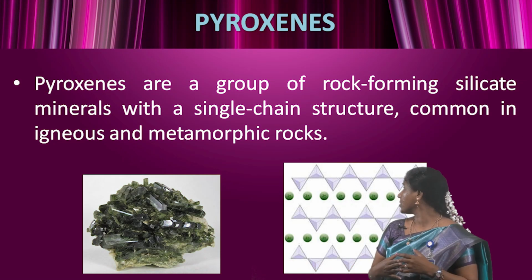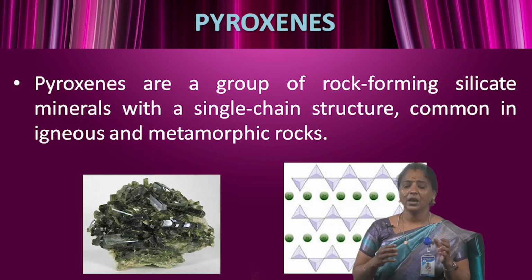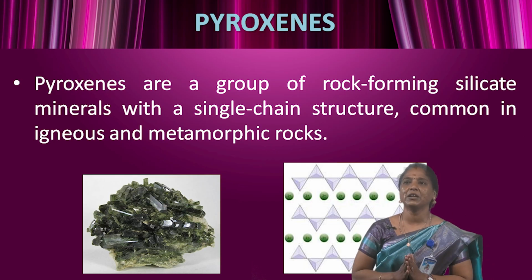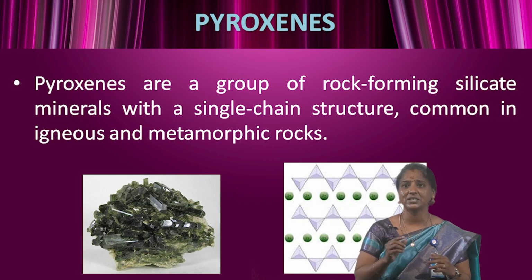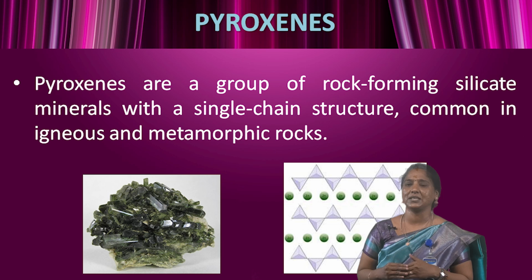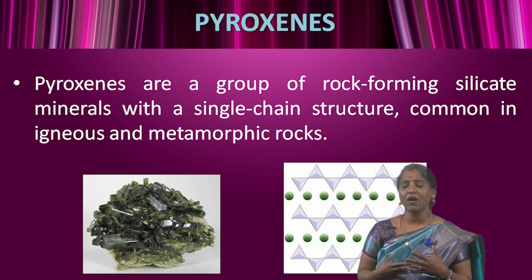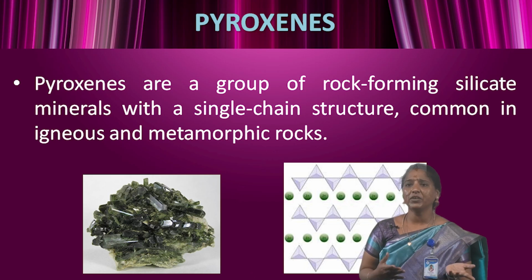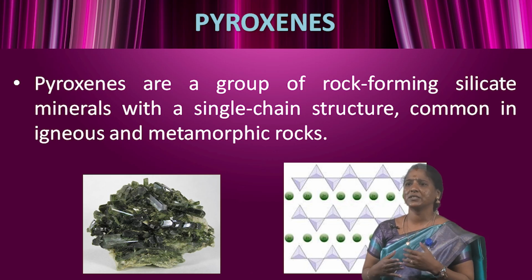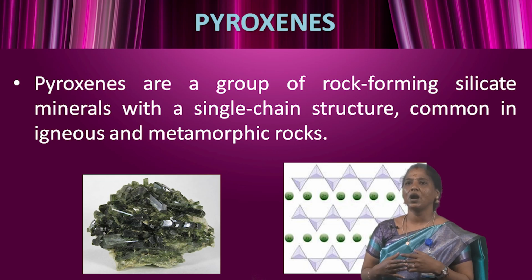Next one, pyroxenes. It is a very important one, pyroxene. Pyroxenes are a group of rock-forming silicate minerals with a single chain structure, common in igneous and metamorphic rocks. Their chemical formula generally includes calcium, magnesium, iron, and aluminium also. And they are divided into two subgroups. First one, clinopyroxenes, also known as monoclinic, and next one, orthopyroxenes, also called orthorhombic.